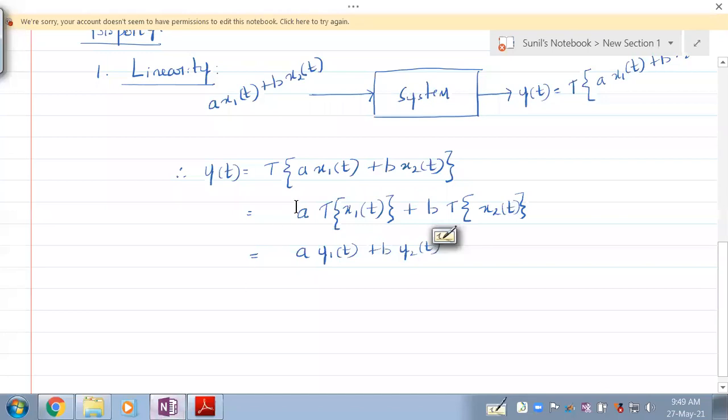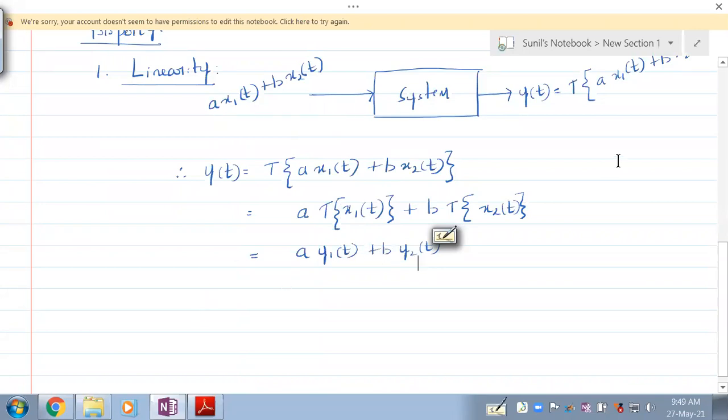So this is the input, and this is the response to the input. If the response to the weighted sum of the inputs is equal to the weighted sum of the responses, so these are inputs, these are the responses, then the system is linear.